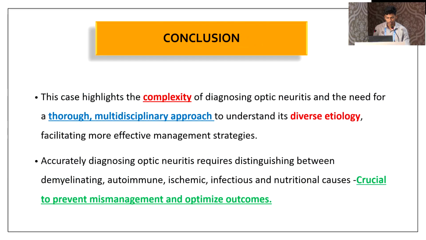Here comes the conclusion. This case highlights the complexity of diagnosis of optic neuritis and the need for a thorough multidisciplinary approach to understand its diversity in etiology and facilitate more effective management strategies. Accurately diagnosing optic neuritis requires distinction between demyelinating, autoimmune, ischemic, infectious, and nutritional causes, crucial to prevent mismanagement and ensure optimal outcomes.